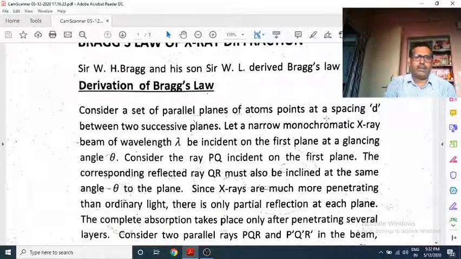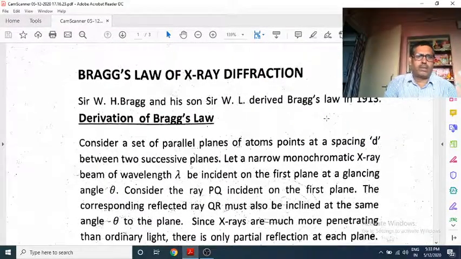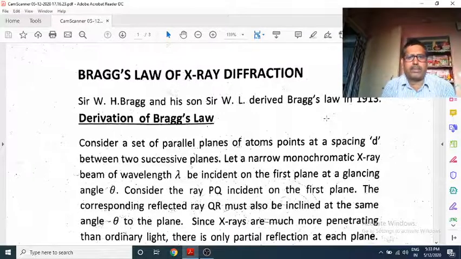So he or they, you may say they, because W. H. Bragg and W. L. Bragg derived Bragg's law.